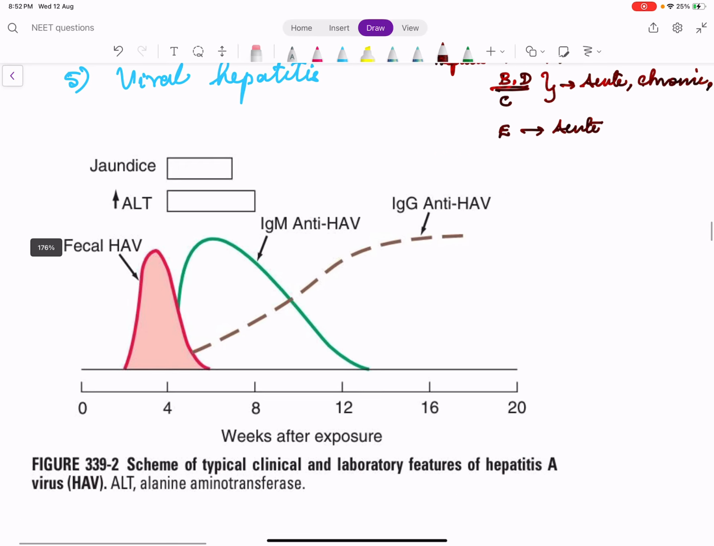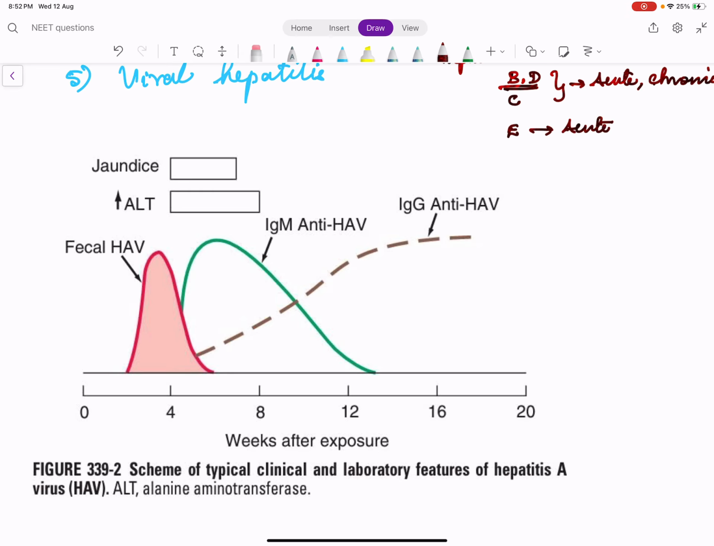So, we'll see hepatitis A. When hepatitis A is there, what happens initially? The antigen rises. When the antigen starts falling down, at the same time, antibody starts to rise. Antibody usually is of two types: IgM antibody and IgG antibody. IgM is the acute antibody. It's the first antibody which comes. Once IgM levels come down, the IgG level starts rising, and IgG usually lasts for a longer time. So IgM is the acute antibody which comes initially and lasts for a shorter time. IgG comes later, but it's the chronic antibody.